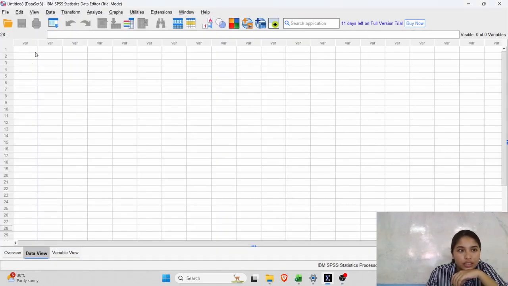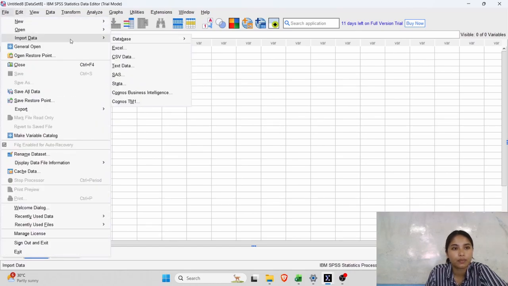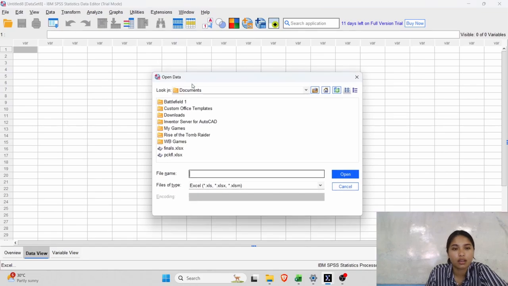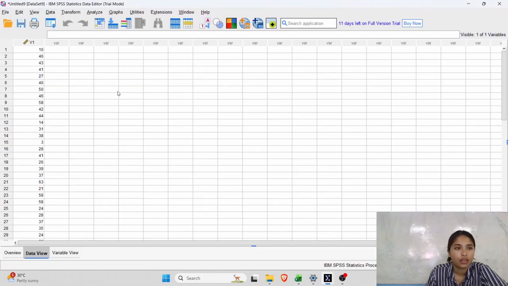Okay, so good morning. I'm going to show you the mean, median, and mode for the scores of our chosen final grade. Now we don't have a given, so go to the file for data. Now the Excel. Then choose this. Now as you can see, there are the given numbers.